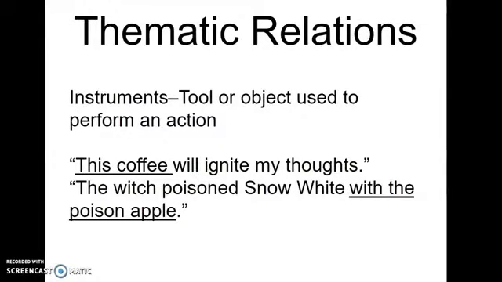Okay, the next one is an instrument. An instrument is a tool or object used to perform an action. So, "This coffee will ignite my thoughts." The coffee is an object performing the action of igniting my thoughts. Then the next sentence, "The witch poisoned Snow White with the poison apple," the apple being the instrument of poisoning. So just a little heads up here, if you see an adverbial with and the thing following it's a direct object, there's maybe a likely chance that it's an instrument.